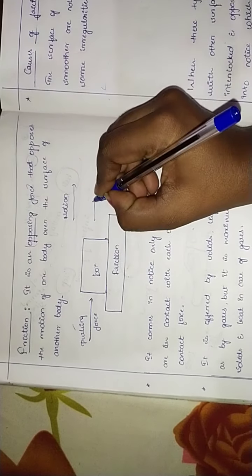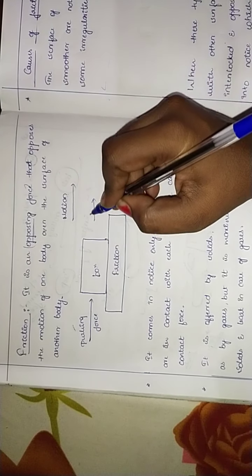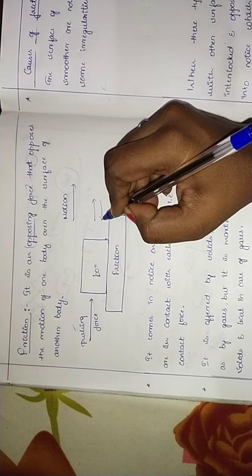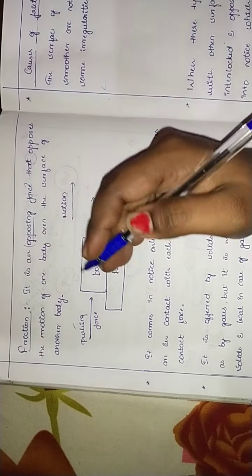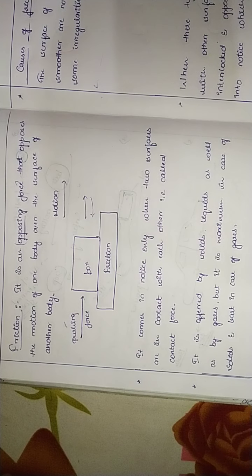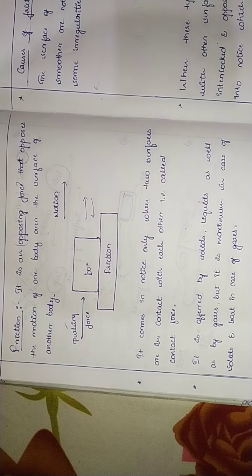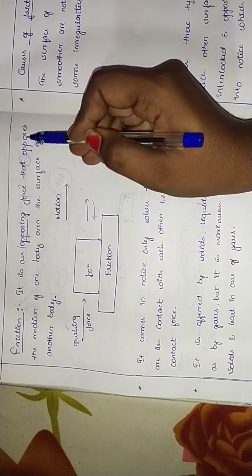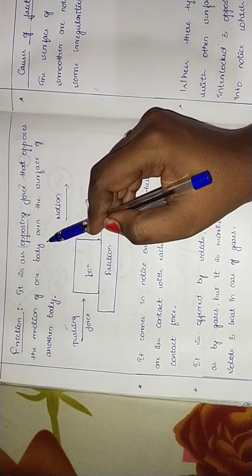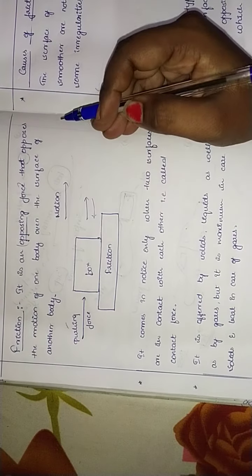The box moves in this direction, whereas friction acts in the opposite direction. I hope you got an idea what friction is: an opposing force that opposes the motion of one body over the surface of another body.